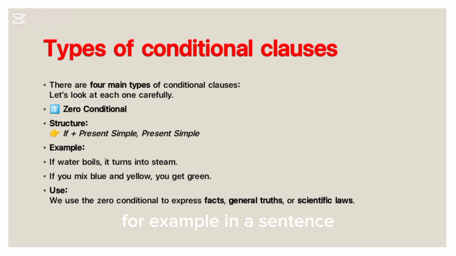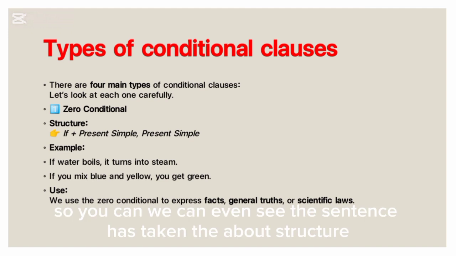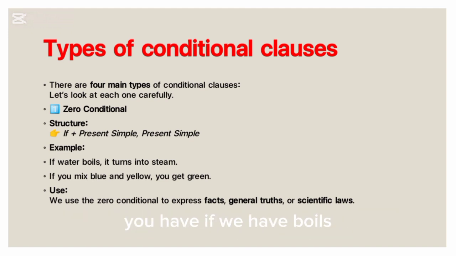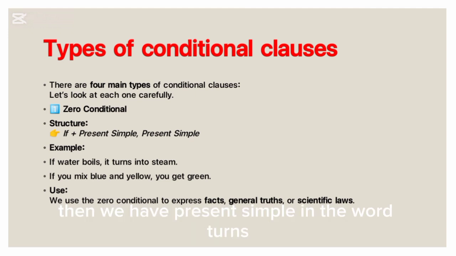For example, in a sentence, if water boils, it turns into steam. You have if, we have boils, which is in present simple, then we have present simple in the word turns.